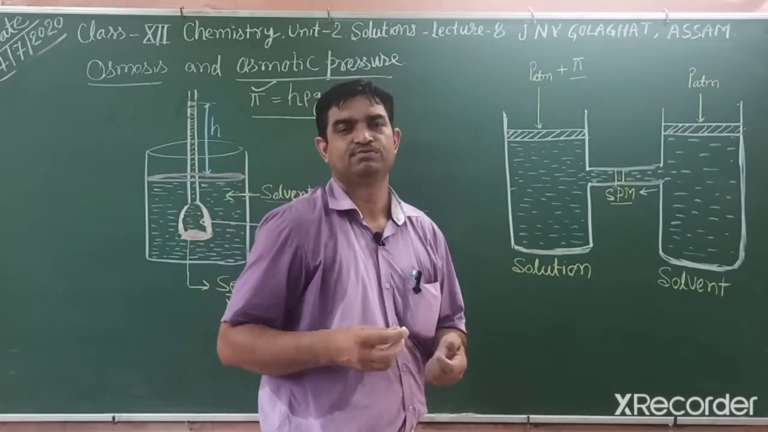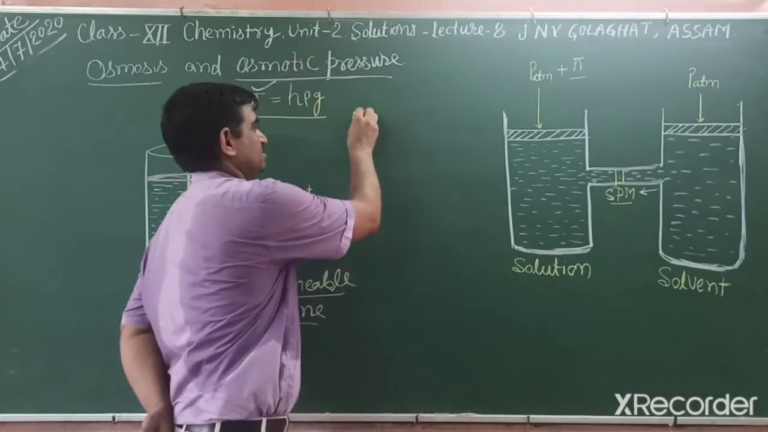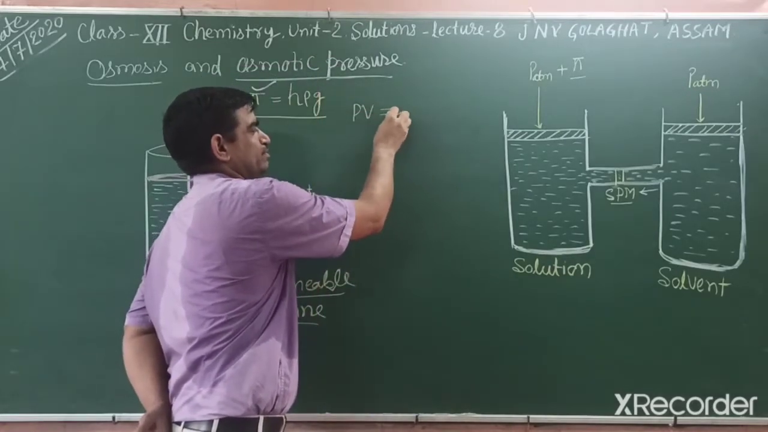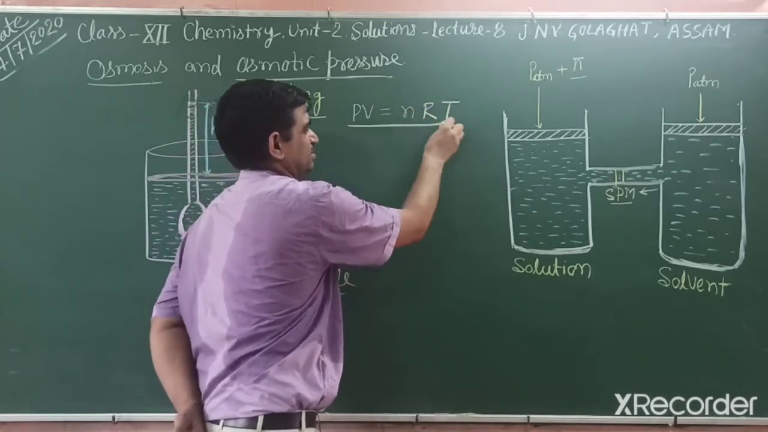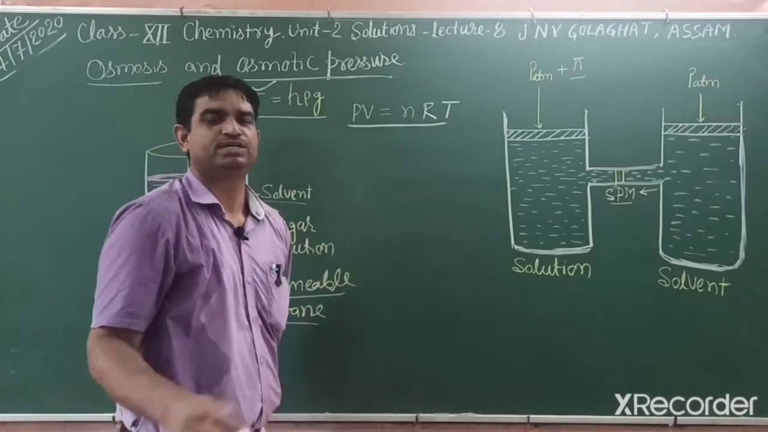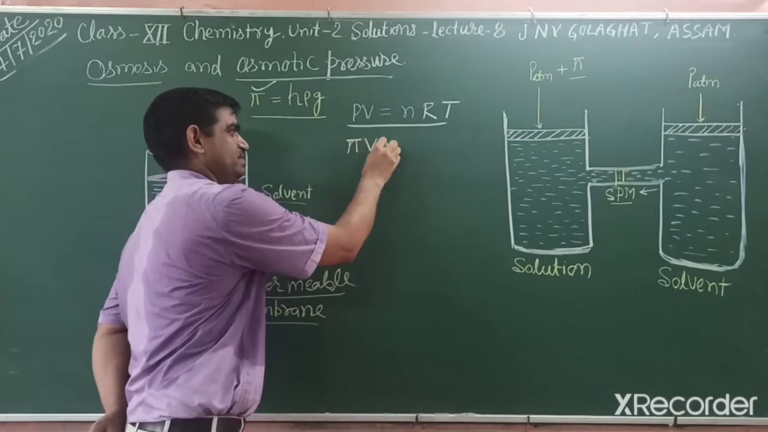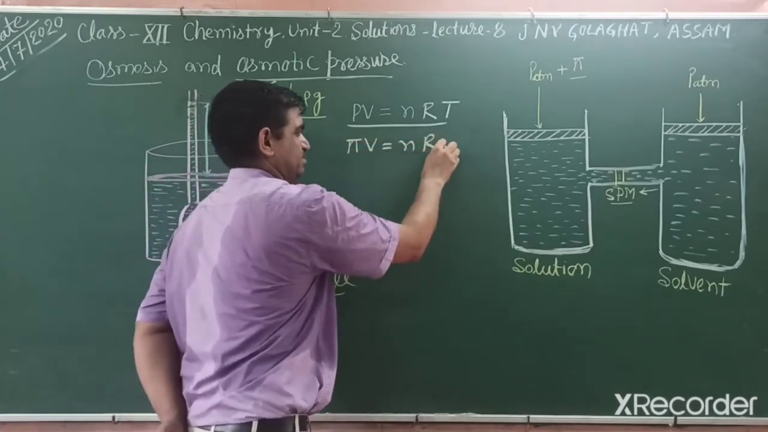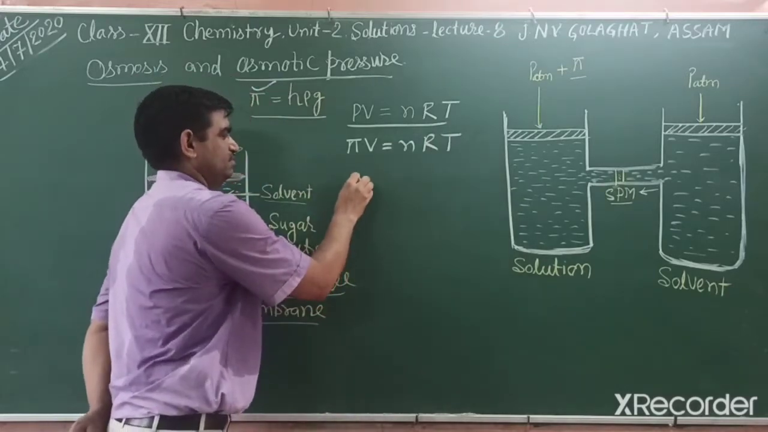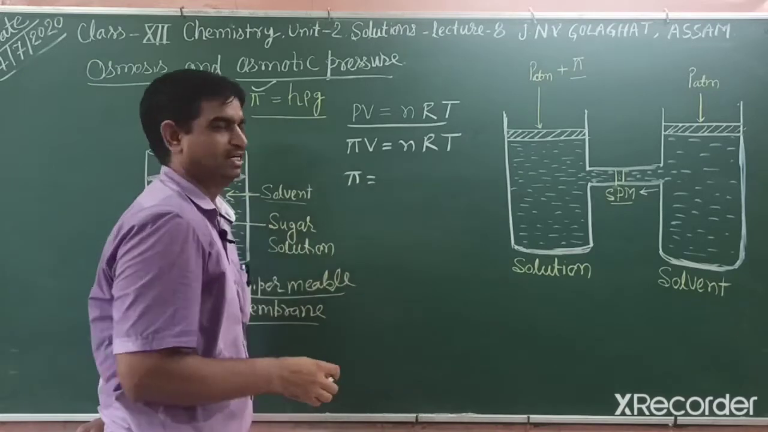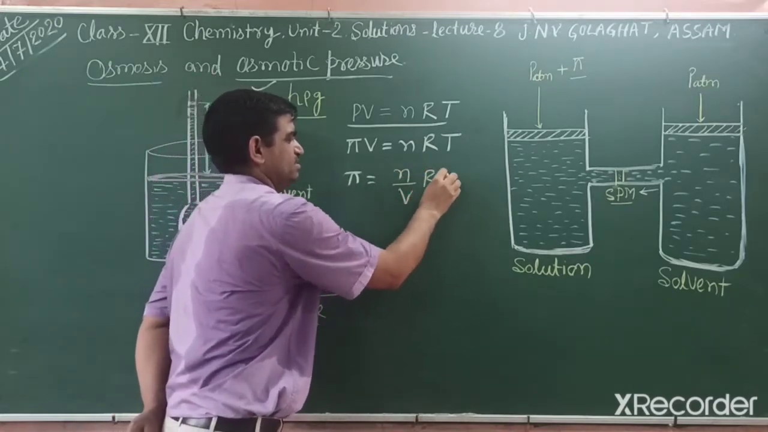Students, you know the ideal gas equation. In 11th class, we write PV = nRT. This is the ideal gas equation. But in solutions, we can write pi in place of P: pi V = nRT. If we rearrange this equation, then pi, that is osmotic pressure, is equal to (n/V) RT.